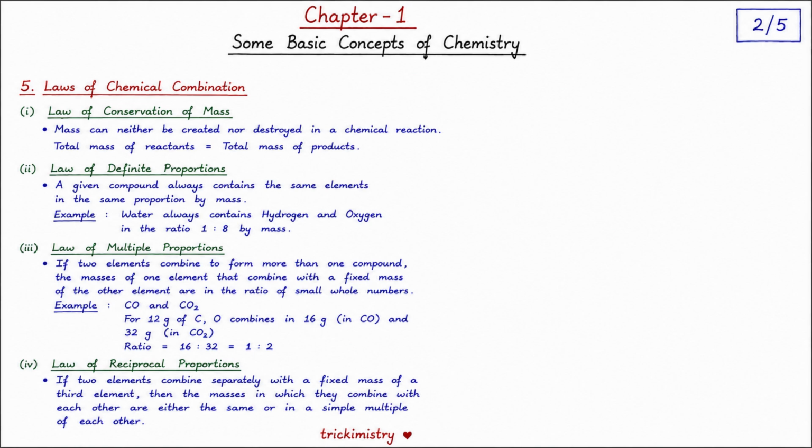The fourth law is the law of reciprocal proportions. It states that if two different elements combine separately with a fixed mass of a third element, then the masses in which they combine with each other are either the same or in a simple whole number ratio. This law further supports how elements combine in fixed and predictable proportions. These four laws are the foundation of chemical reactions and are very important for Class 11 exams, NEET and JEE.